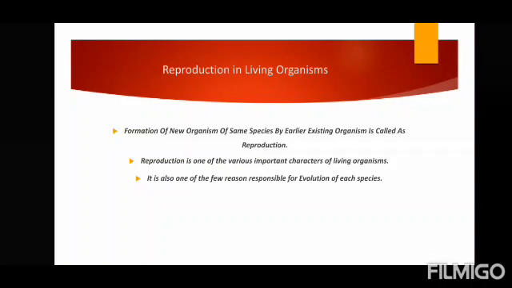Now, reproduction is one of the very important characteristics of living organisms, because without that life cannot be sustained. Correct? Also, reproduction is responsible for causing evolution. This mainly we will learn when we look into sexual reproduction and how cell cycles play a very important role in the evolution process during reproduction, right?